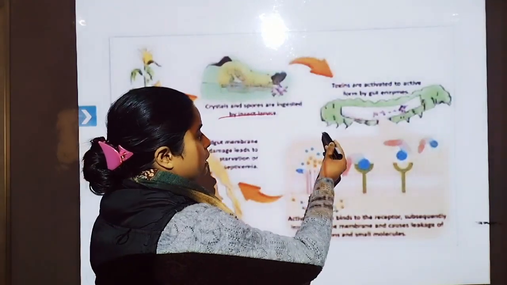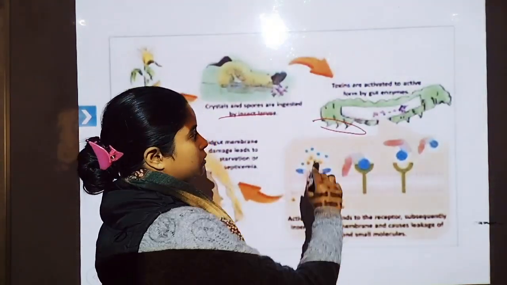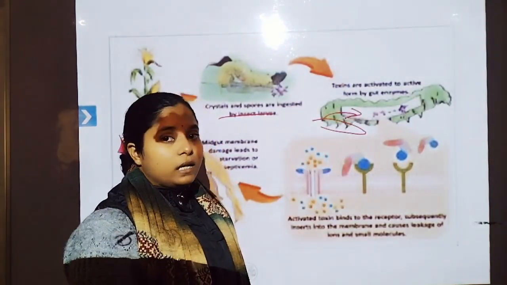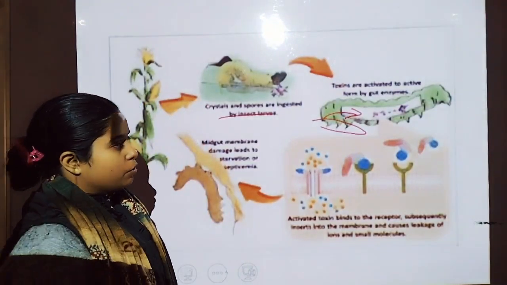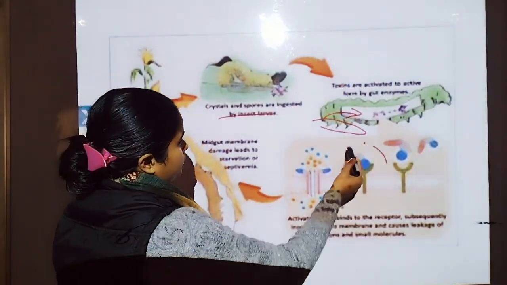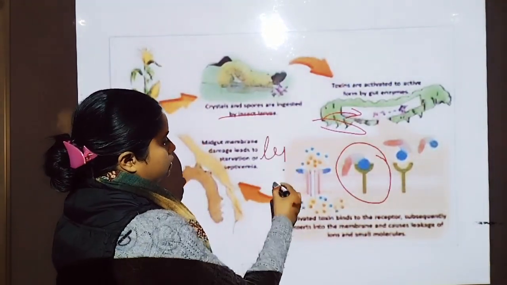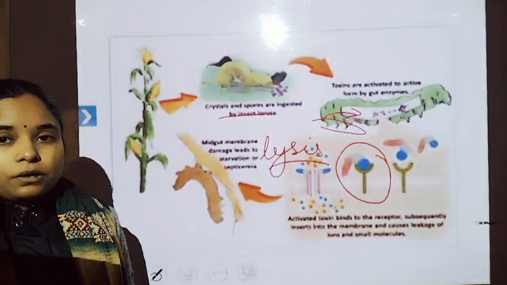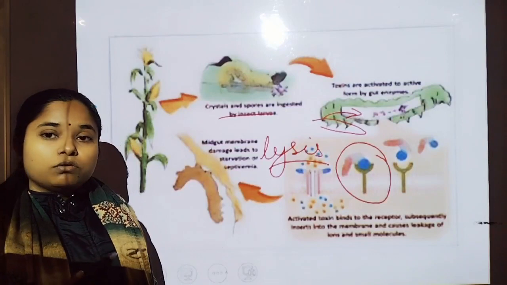When the leaf is engulfed by the caterpillar larvae, it is transmitted into the gut, and due to the alkaline pH of the gut, the protoxin is converted into active toxin, binds with the receptor present on the epithelial membrane and causes cell lysis and degeneration of the gut wall of the larvae. That's why it causes the death of the larvae.